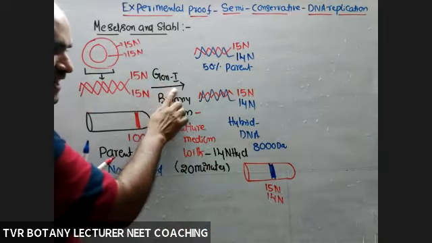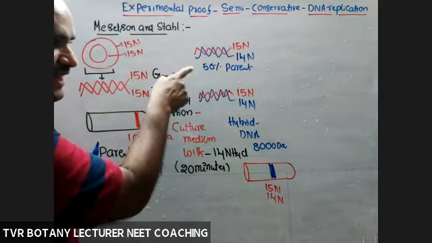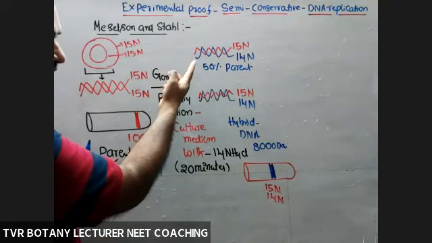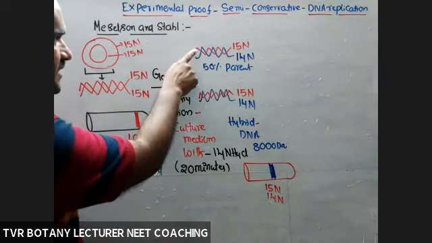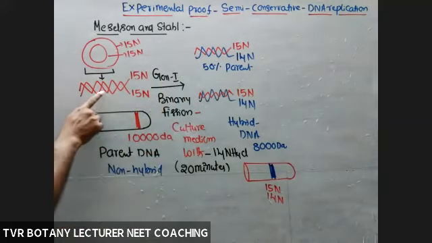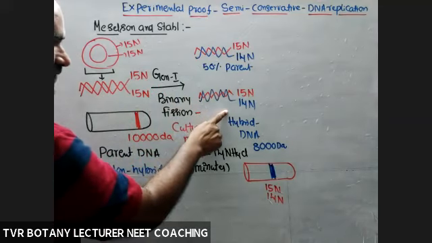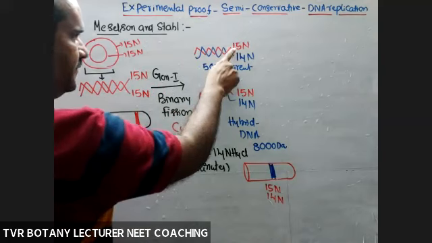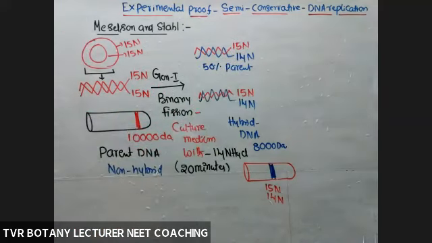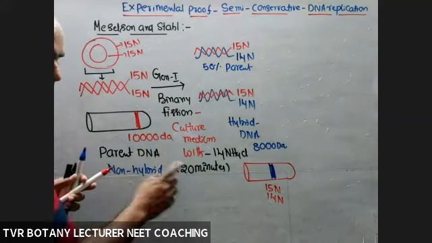So after the first generation of binary fission, it was clearly demonstrated that the method of DNA replication is semi-conservative. 50% red, 50% blue. 50% red means it belongs to the parent DNA. And this is hybrid DNA having 50% 15N, remaining 50% 14N. Remember the generation, 20 minutes.